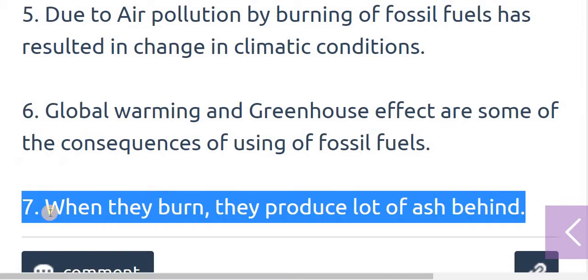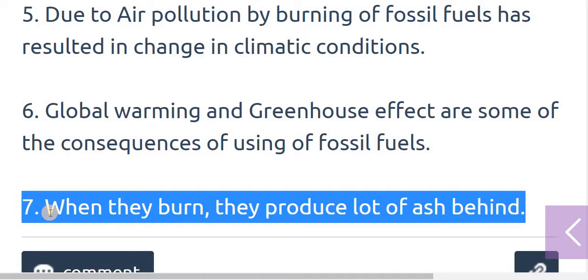The seventh disadvantage is that when they burn, they produce a lot of ash behind, meaning complete combustion does not occur. It may produce residues like ash. So these are all the disadvantages of using fossil fuel.